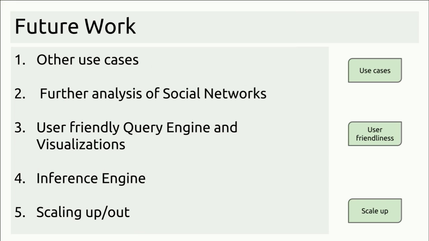A lot of ground has been covered, but still a lot of ground needs to be covered in such a project. More data needs to be pushed, PPP data, bureaucratic data, etc. More analysis needs to be done on the social network that we have created. We can always build an inference engine around family relations, which can suggest new relations between entities and stuff like that. Thank you so much for your time.